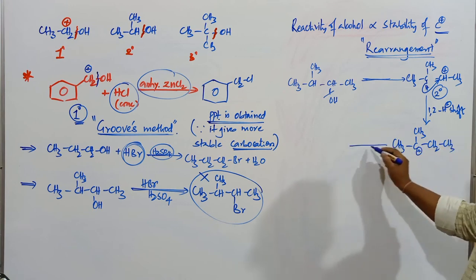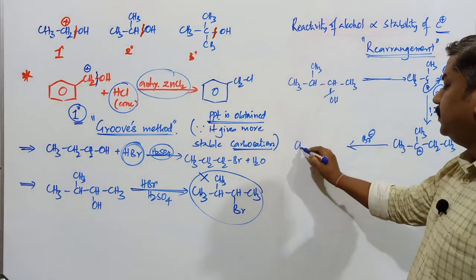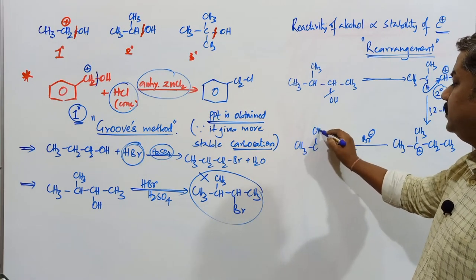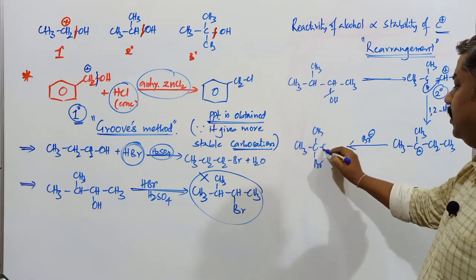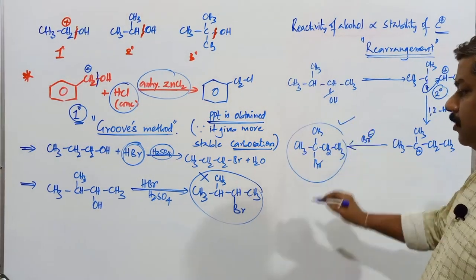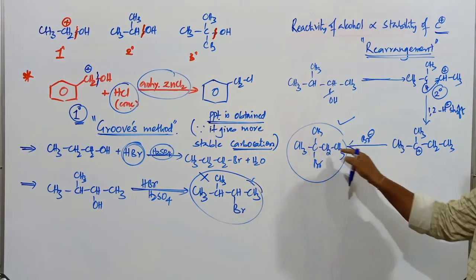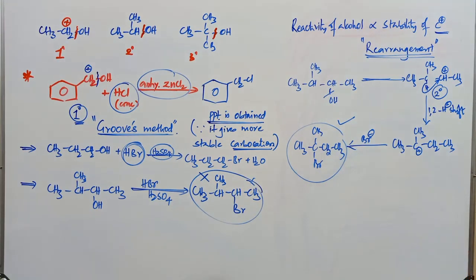On this positive charge, the Br minus can attack easily. So the compound is CH3, this is CH3, this is Br, next one CH2, next one CH3. Now this is the product obtained, but not the other one. What's the name of this compound? 2-bromo-2-methyl butane. So this product is commonly obtained.